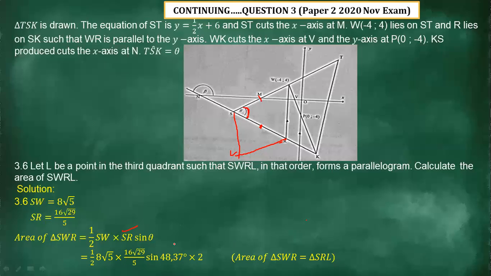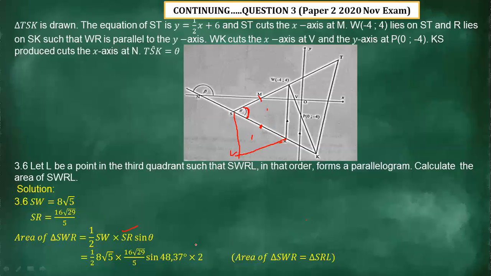48,37. Right. Now remember this is a parallelogram, and so you should know that in a parallelogram this triangle SWR is identical to this triangle SRL. So meaning this triangle and this triangle, they are the same.